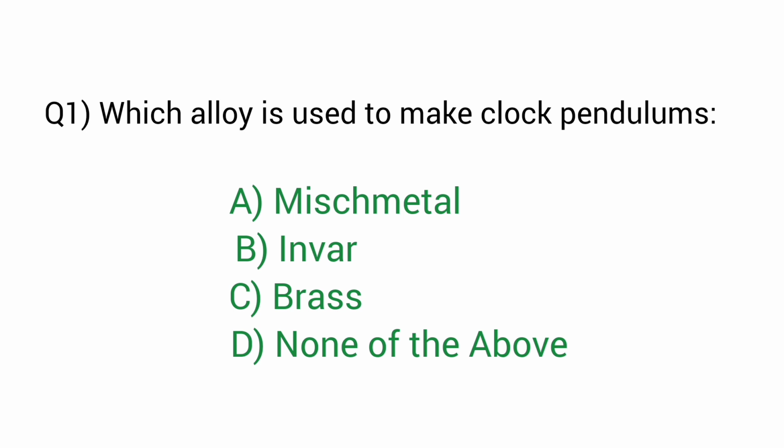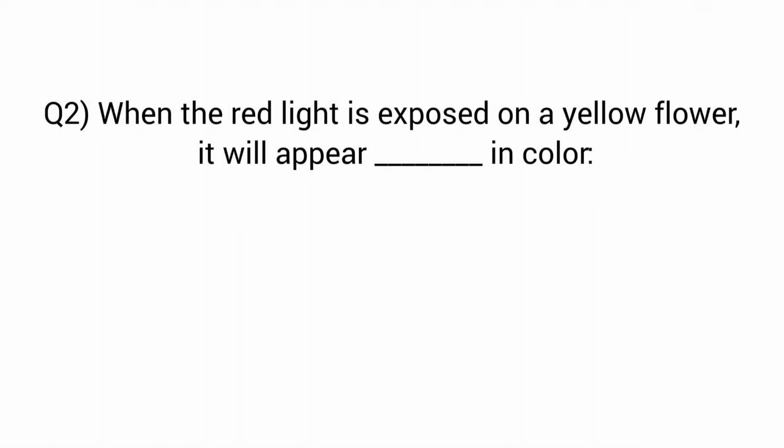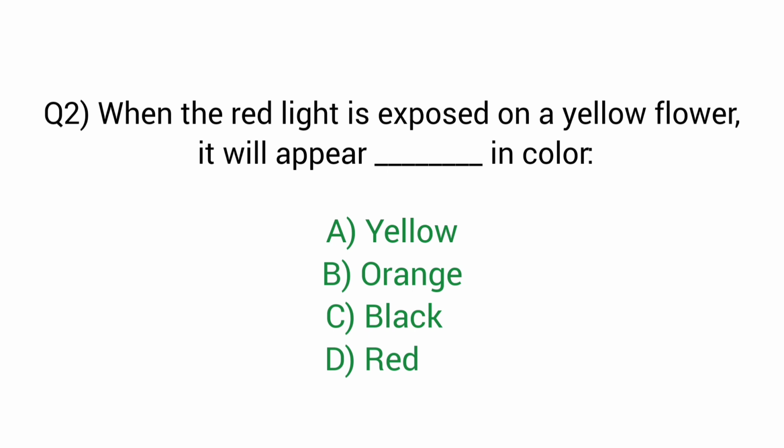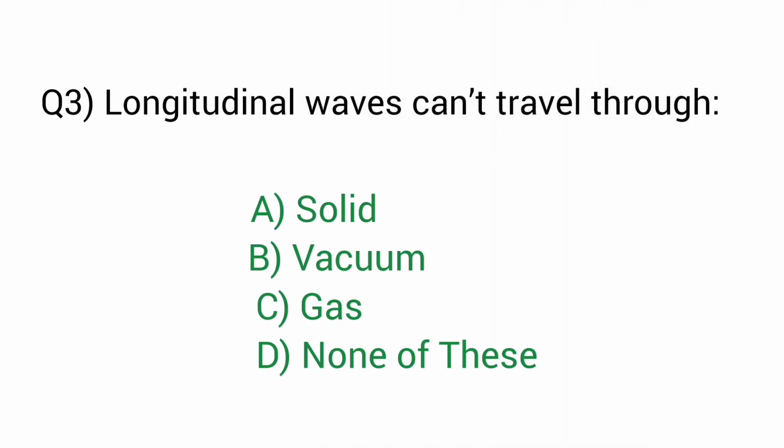Which alloy is used to make clock pendulums? Right answer option B, Invar. Question number 2. When red light is shone on a yellow flower, it will appear in color. Right answer option D, red color. Question number 3. Longitudinal waves cannot travel through. Right answer option B, vacuum.